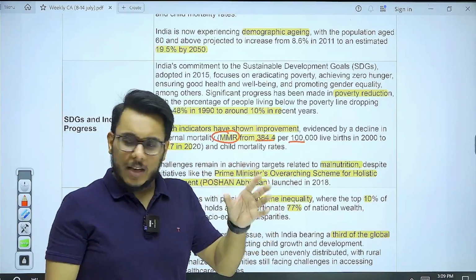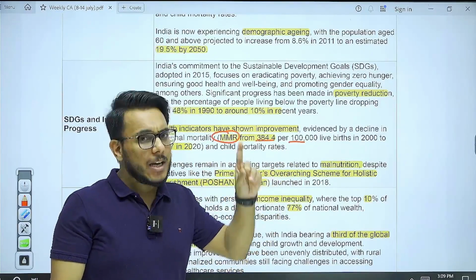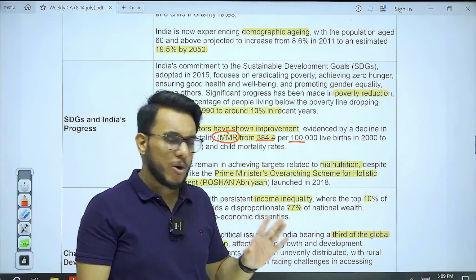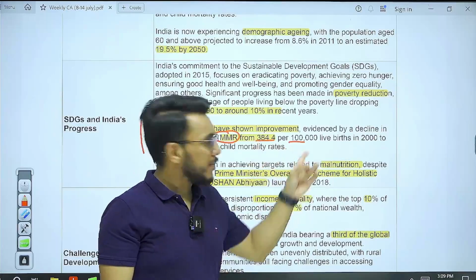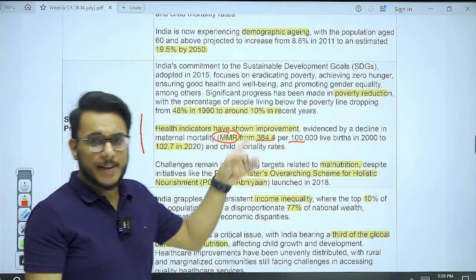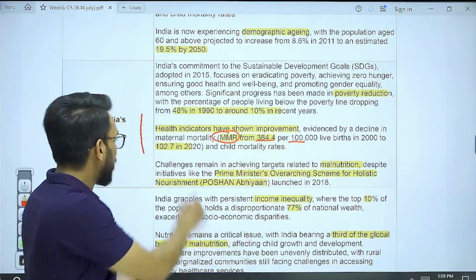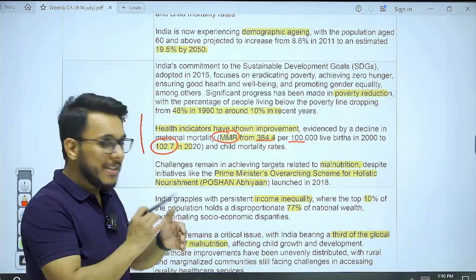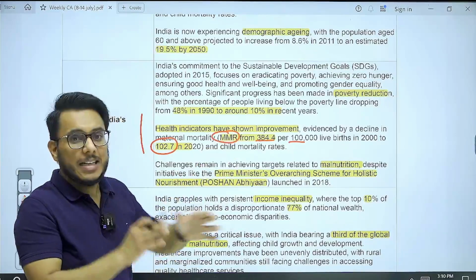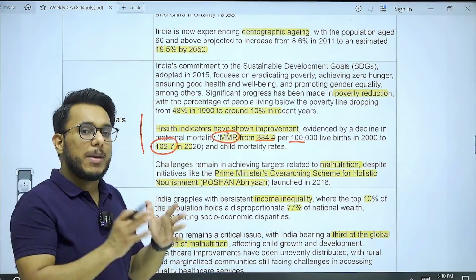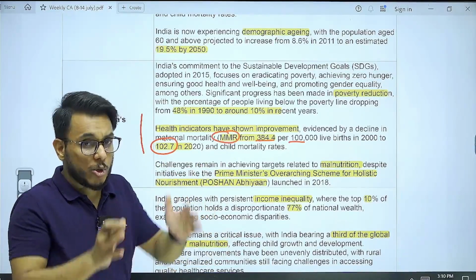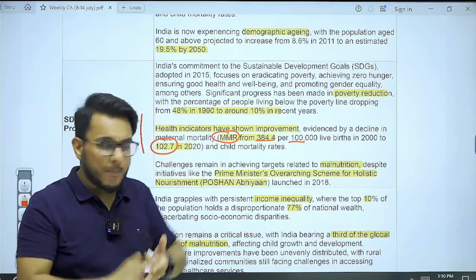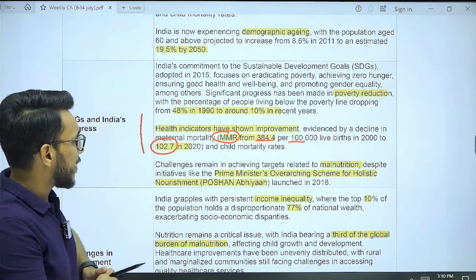MMR is calculated per 1 lakh, IMR is calculated per 1000. So this you should know. It was 384 per 1 lakh in 2000, and now it has improved to 102. So it means that these many women now die in childbirth, which is unfortunate, but we have made a lot of improvement, which is a very good thing.